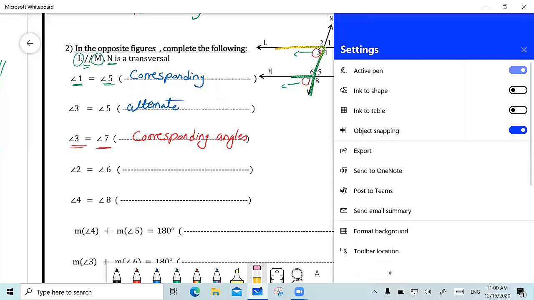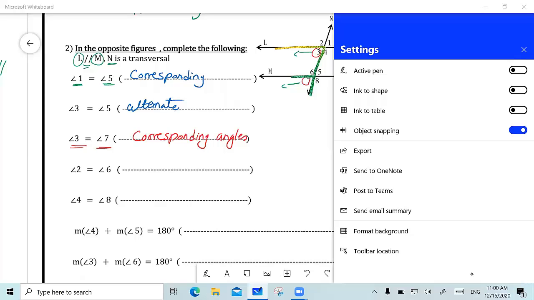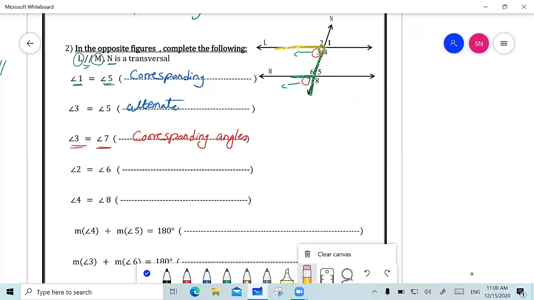Does anyone have any question until here? If you have a question, please raise your hand. Yes, what question do you have? The first one and the last one that we answered, why didn't we say that they are congruent? Angle 1 and angle 5? Oh, okay. I am mentioning the reason. What is the relation formed between them, which as a result, I can say whether they are congruent or equal.